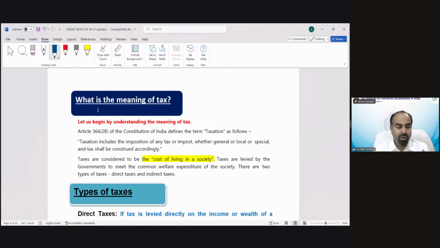Now think about it on a larger scale, the largest scale. If you think about it, our country is also just a society. Just imagine our country is also a society. We are all living in this country.